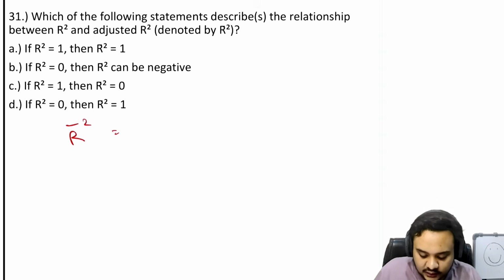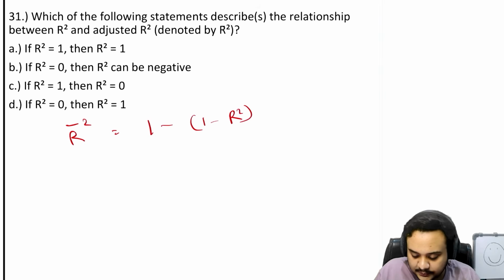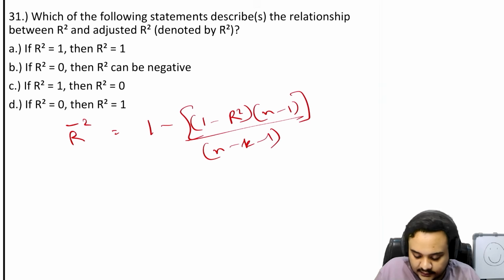Anyways, the formula is that adjusted R square is equal to 1 minus (1 minus R square) into (n minus 1) divided by (n minus k minus 1). Now let us write what is denoted by these letters. R square is the coefficient of determination.